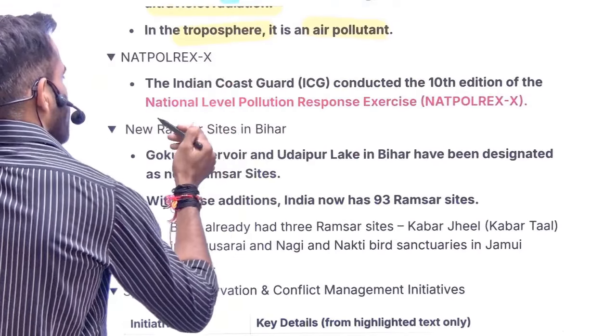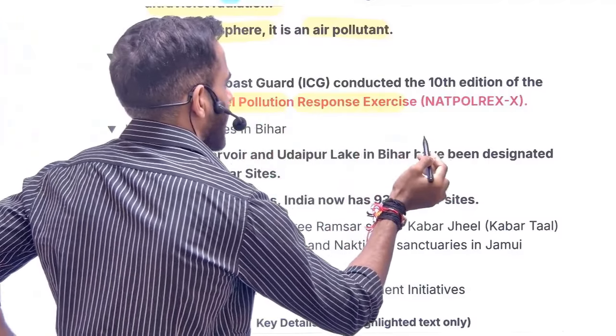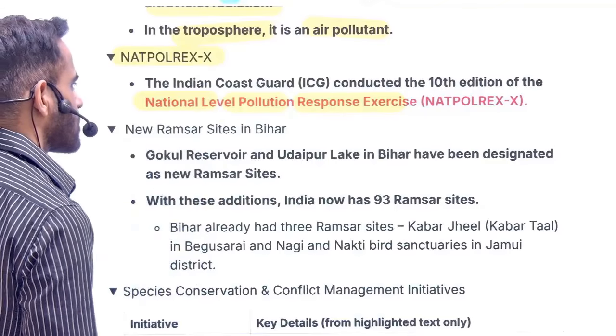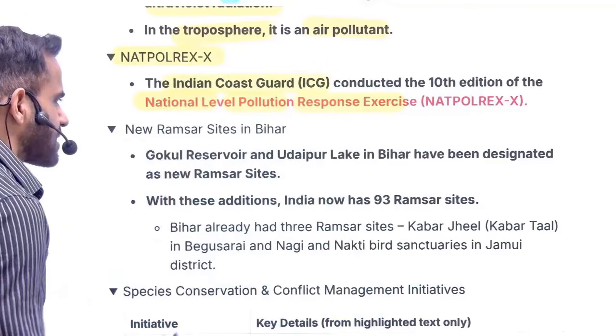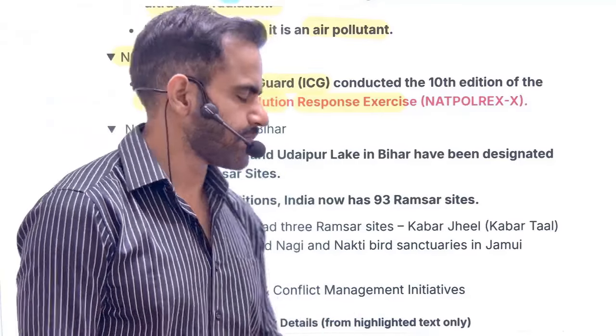Next is related to the national level pollution response exercise, and this is NetPolEx. This is conducted by ICG. In a very simple sense, it checks what is the level of pollution. This is conducted by the Indian Coast Guard.